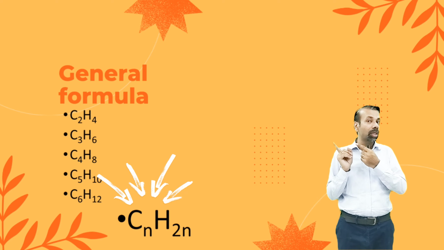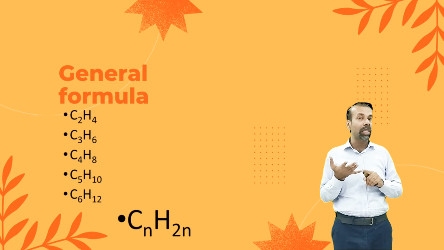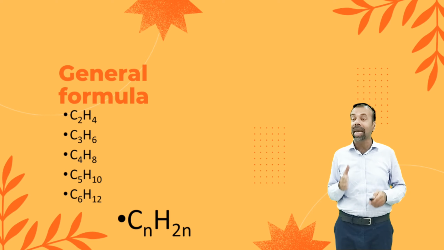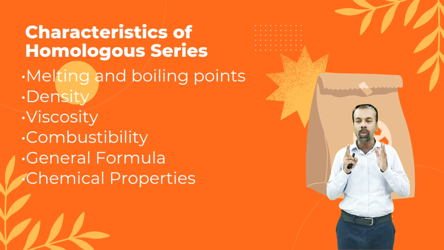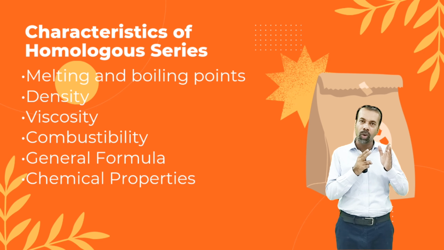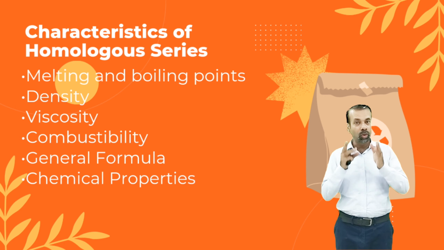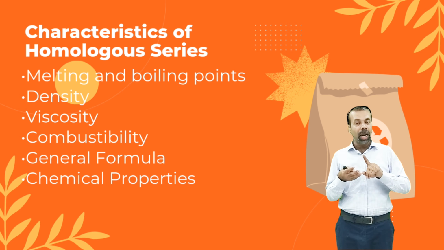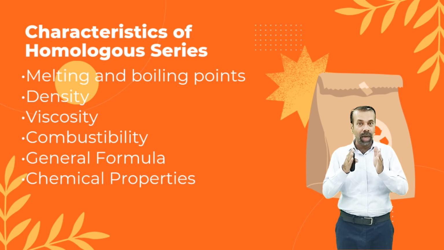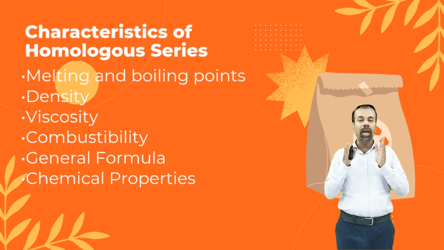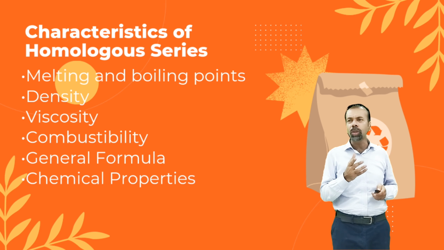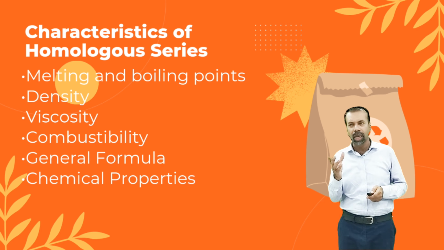As you can remember, what was the general formula of alkanes? It was CnH2n+2. But in the case of alkenes, the general formula is CnH2n. The characteristics of a homologous series apply here too. As you go down, the carbon number increases, and melting point, boiling point, density, and viscosity all increase. All members follow the same general formula, and their combustibility decreases downward. So all those properties which we studied in our previous homologous series will apply on this.